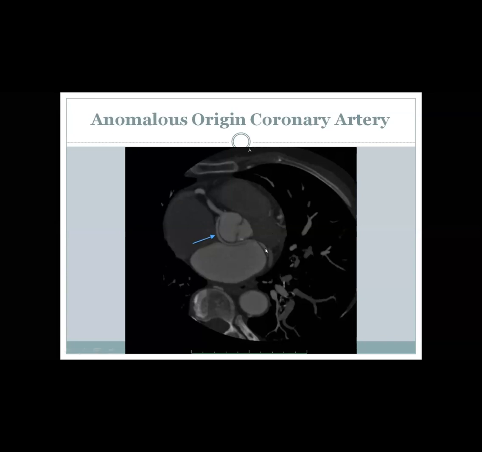But here I have only one slice. So I will say this is an anomalous left coronary from the right coronary sinus. It is not arising from the RCA. I'm talking about only this slice. Actually, this is a CIRC, because the LAD, there is no left main, the LAD is coming from the left coronary sinus. The CIRC is arising from the right coronary sinus. And what about its course?